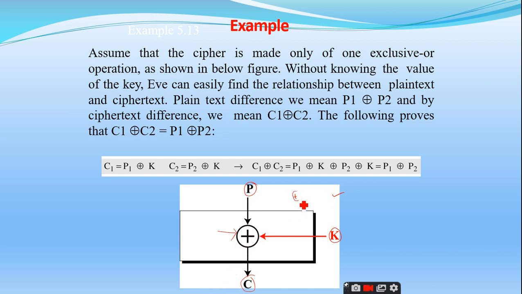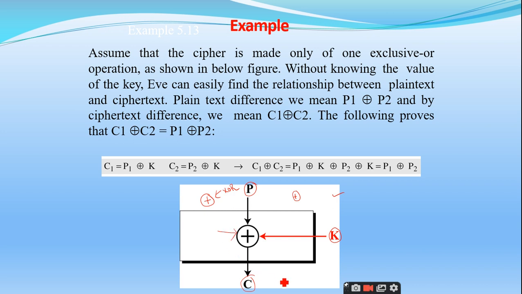A plus surrounded by a circle. It is nothing but an XOR operation, right.